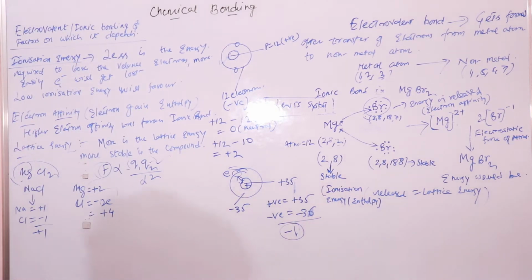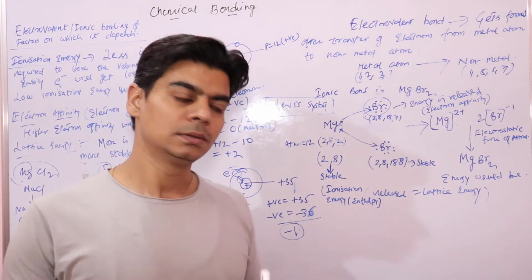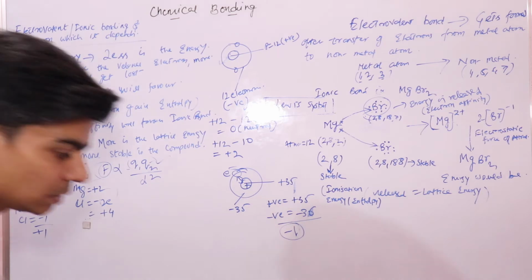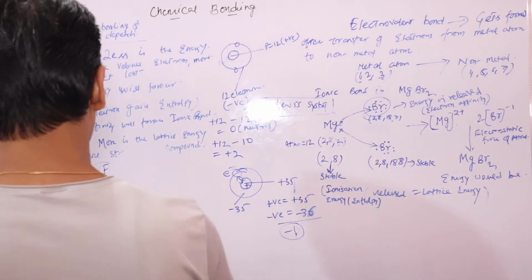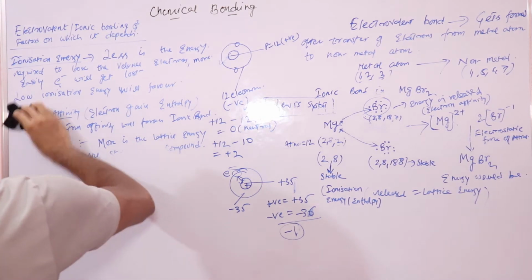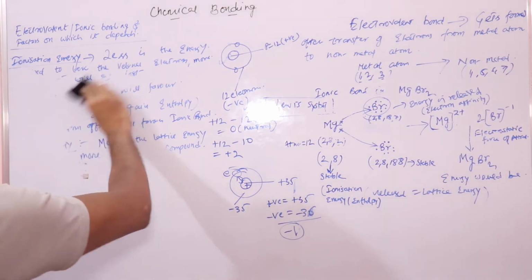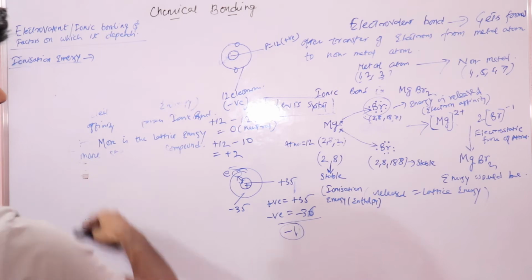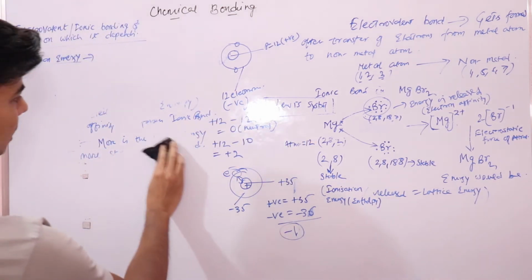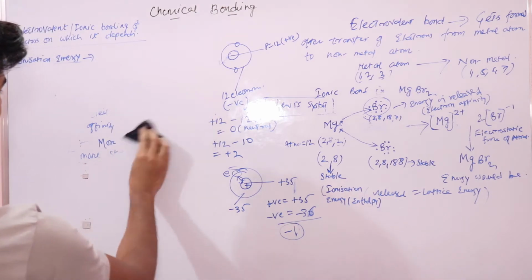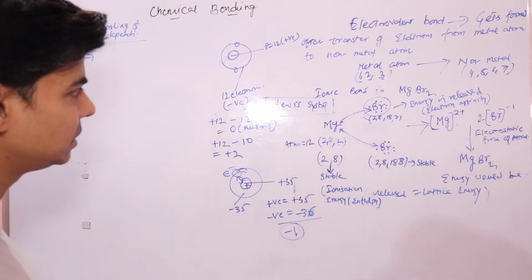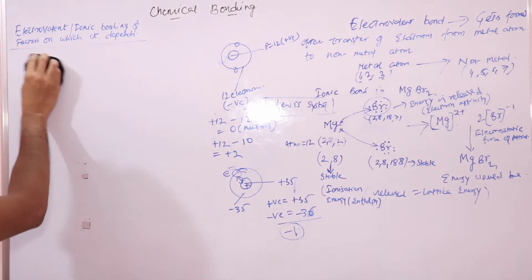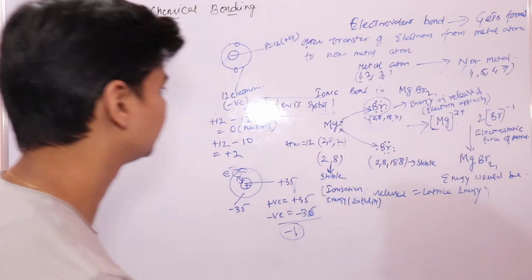So now let's again look into the factors that favor the lattice energy, or the factors on which the lattice energy depends. This is important because you may get some questions on this. And this formation of ionic bonding, we have done in previous classes also. So just look at it more with respect to lattice energy, because lattice energy is something new, in class 11th chemical bonding.